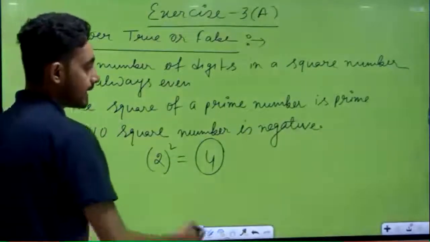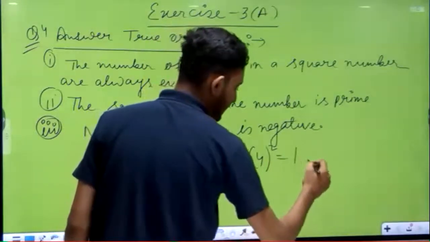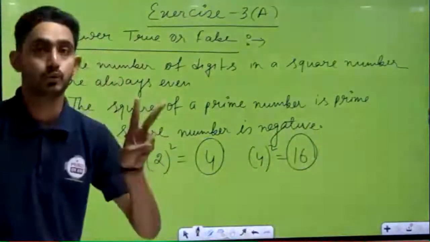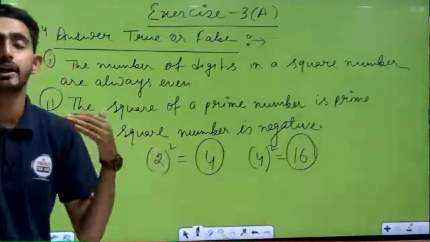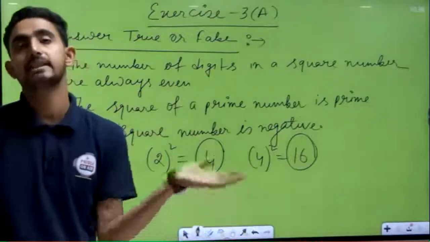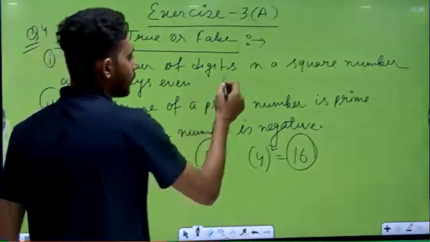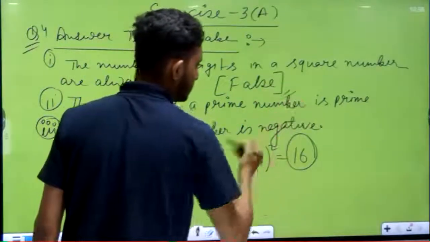So suppose I take 4 square. 4 square means 16. Now in this number 16, how many digits? 2. So in some cases, when you square a number, the number of digits will be in even form, and in some cases in odd form. Okay, so that's why this is your false statement. Write down, all of you, this is your false statement.